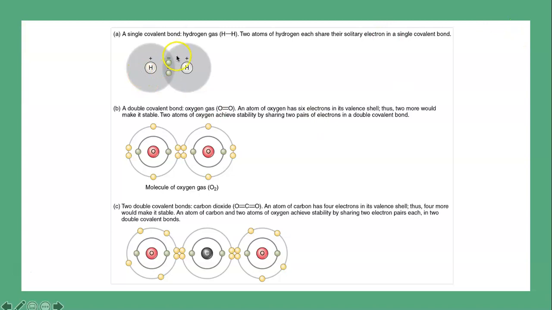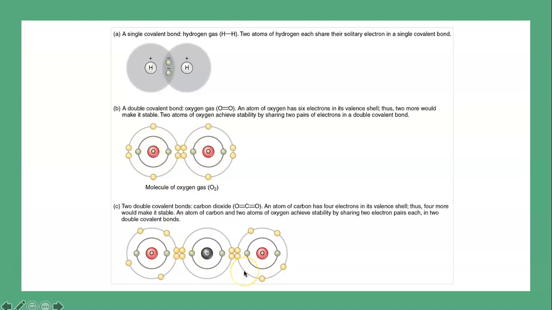So up on top, this is a single covalent bond where they share 1 pair of electrons. And you see that when 2 hydrogen atoms bond together. Here is a double covalent bond, and that happens when 2 oxygen atoms bond together. This is what a molecule of oxygen gas looks like. So here are the 2 pairs that they are sharing. So instead of having charges and becoming ions, these are still just regular molecules that share to become stable.